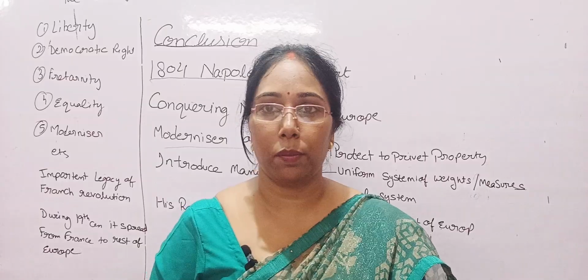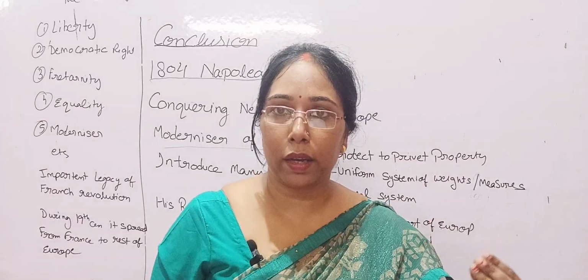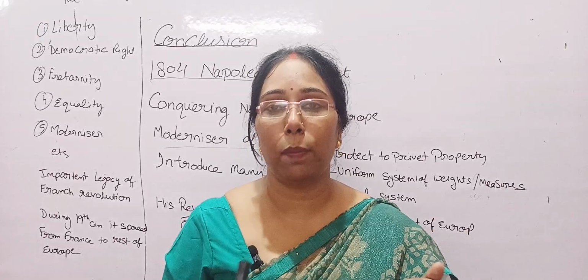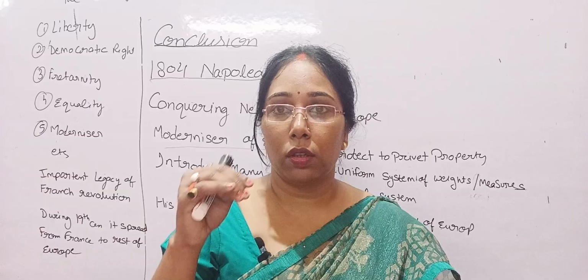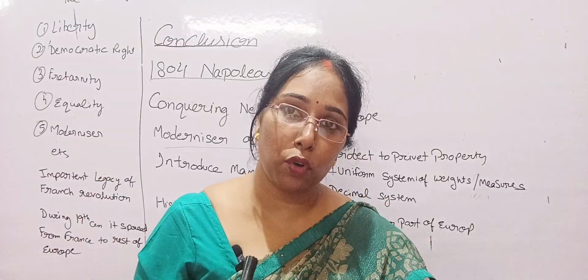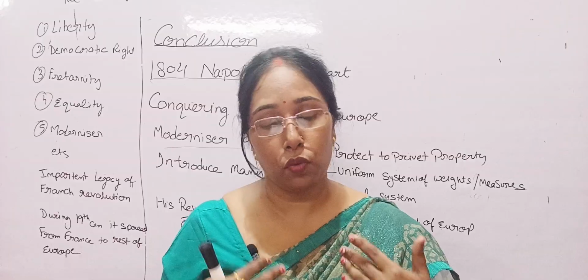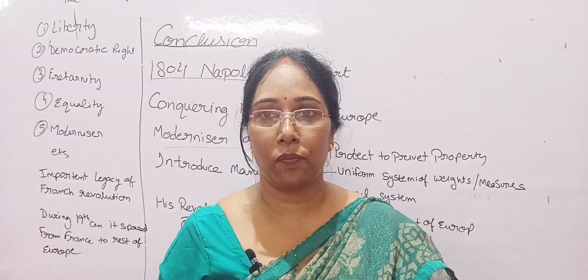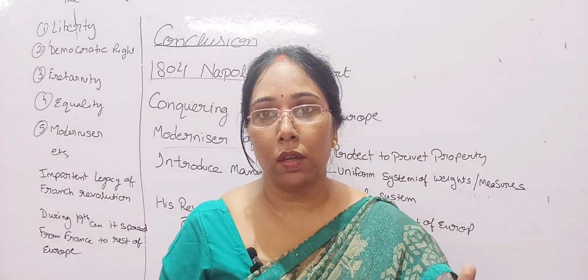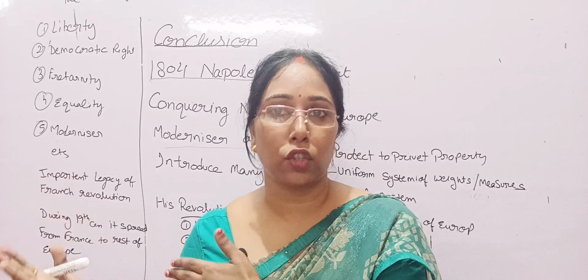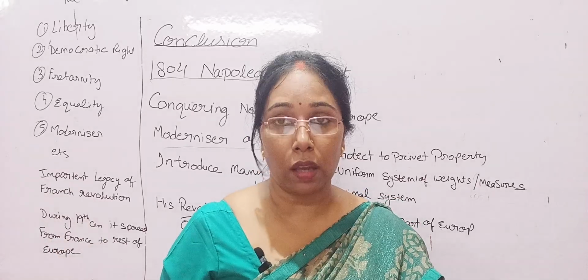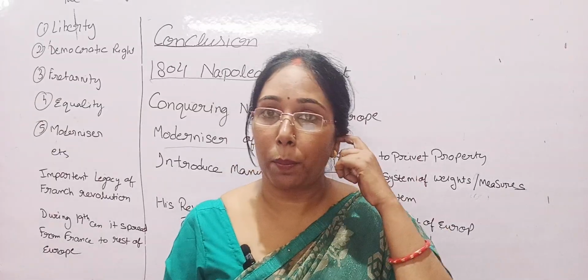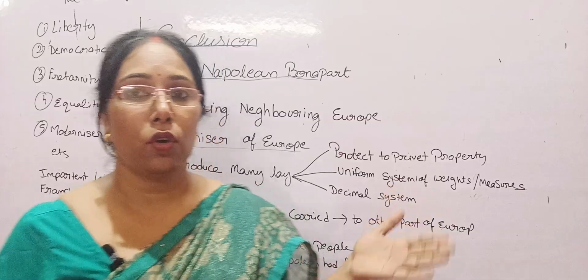What is a decimal system? Like, if you go to market and buy anything and the price of that thing is 10 rupees 50 paisa, you don't have 50 paisa, you have only 10 rupees. What will you do? Either you pay 10 rupees or you pay 11 rupees. If you are paying 10 rupees, then whose loss is it? Of course, that shopkeeper who is selling the things. So that is called decimal system. Napoleon Bonaparte introduced a decimal system also.